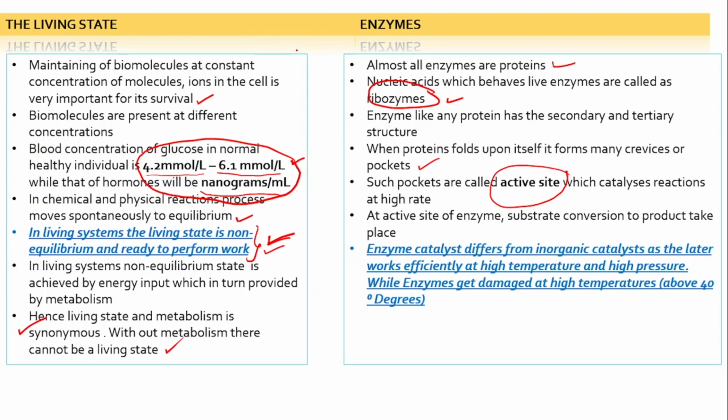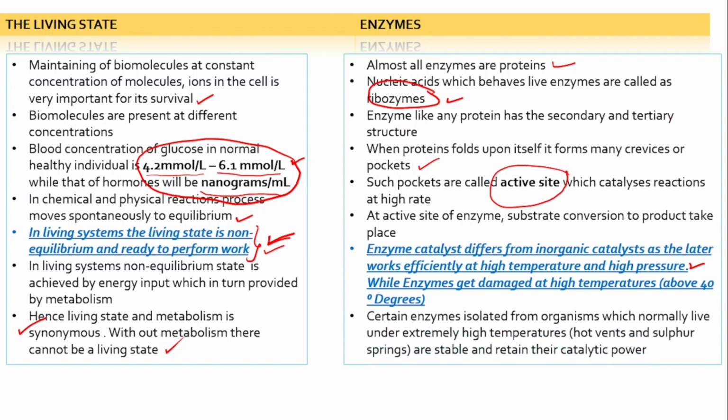Enzyme catalysts differ from inorganic catalysts, as the latter work efficiently at high temperature and high pressure. Inorganic catalysts means manganese, and a lot of mineral ions like magnesium, sometimes iron. Enzymes are biomolecules, they are proteins. Proteins are denatured at high temperature and high pressure. So enzyme catalysts differ from inorganic catalysts: inorganic catalysts work efficiently at high temperature and high pressure, while enzymes get damaged at high temperature, that is, above 40 degrees.